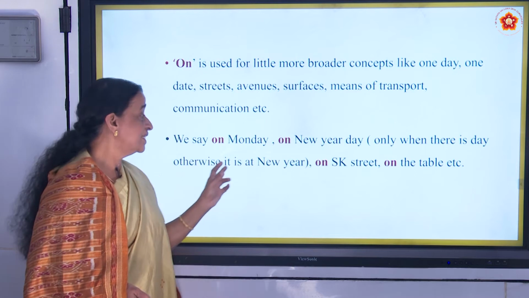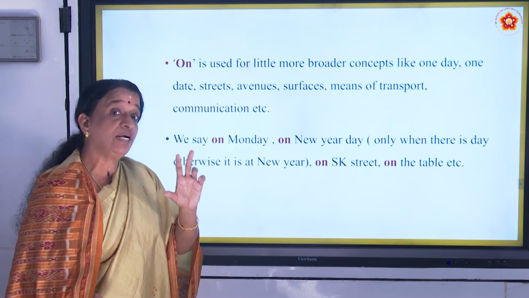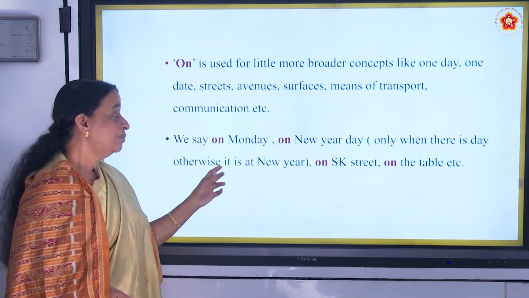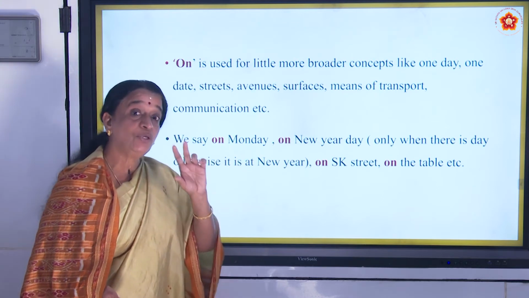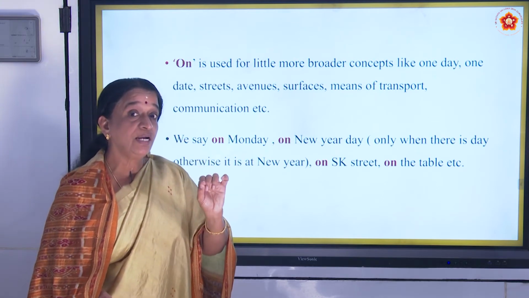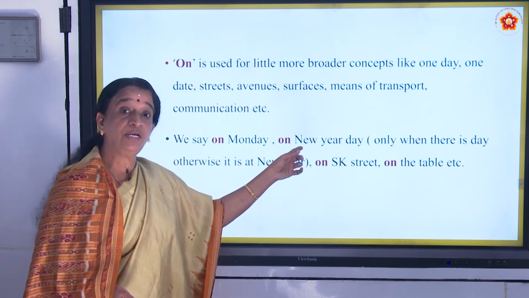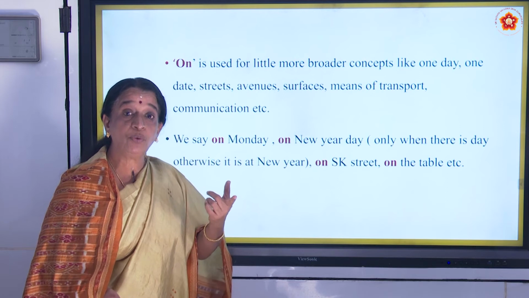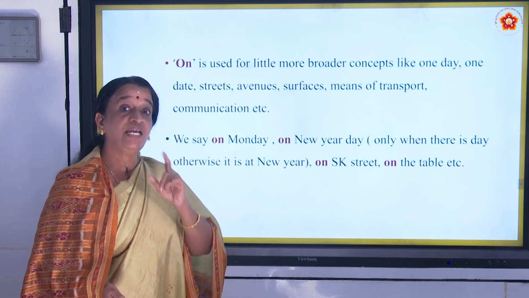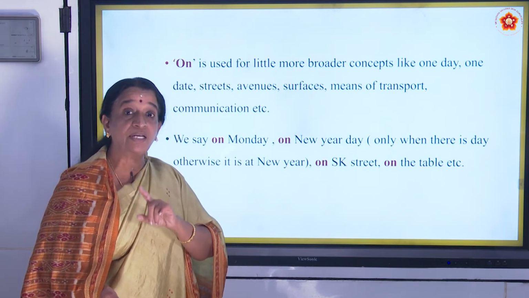Only when there is day you use on New Year Day. Otherwise, it is at New Year. When the New Year is followed by day, you have to use on New Year Day. I will be meeting you on New Year Day. There is a function on New Year Day.